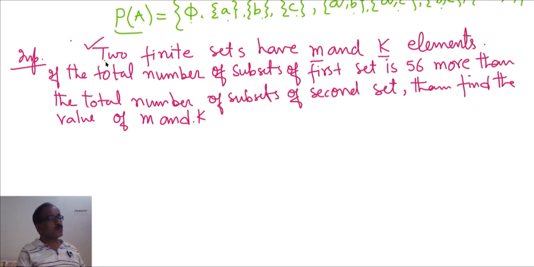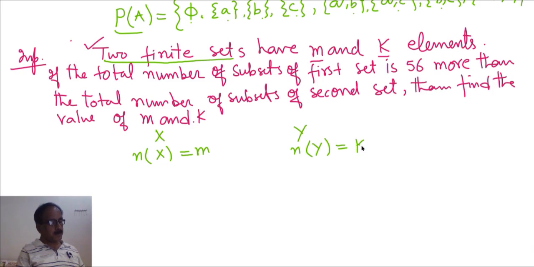See, here we have two finite sets. Suppose the first set is X and the second set is Y. What is given here? Two finite sets have m and k elements. Means n(X), the cardinal number of set X, is equal to m, and n(Y), the cardinal number of set Y, is k. See the condition.